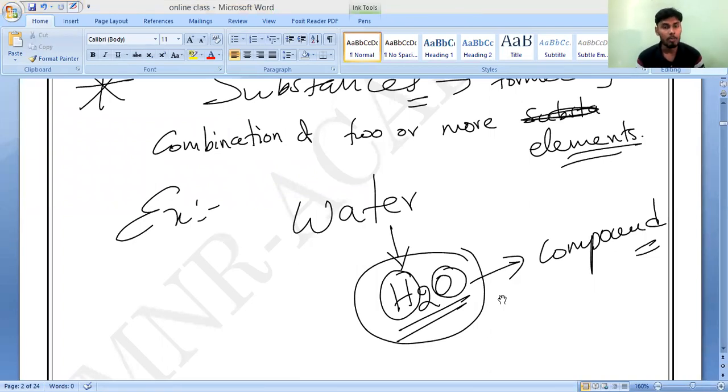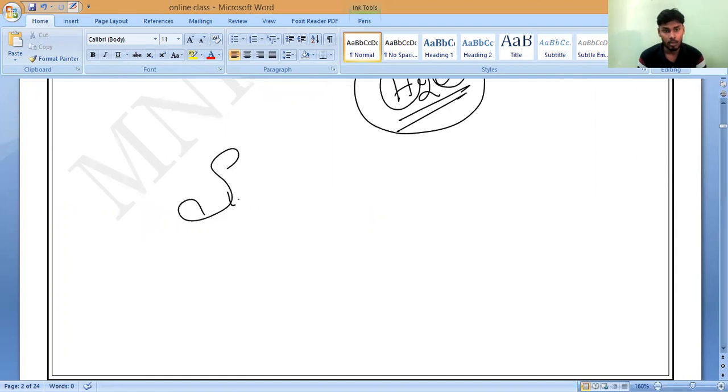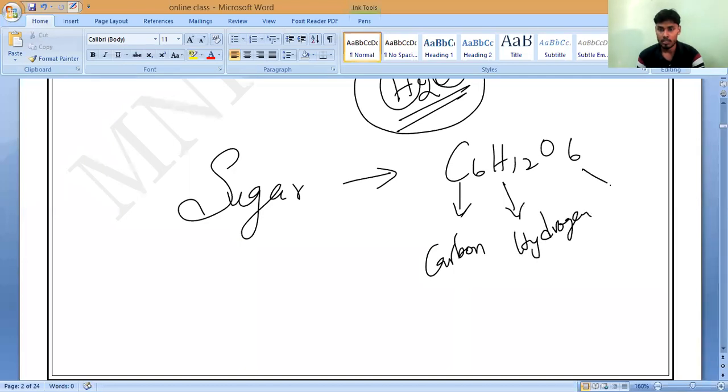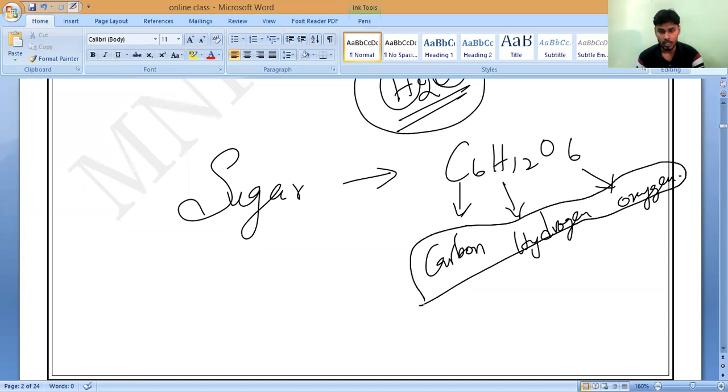Suppose you take sugar, a common material which we use every day. The sugar is made up of three elements. What is the sugar formula? C6H12O6. Understand? Basic sugar, that is what we call glucose. It is made up of three elements. What are the elements present here? Carbon, hydrogen, and oxygen. Any doubt in this? Clear? So it is made up of hydrogen, oxygen, and carbon.